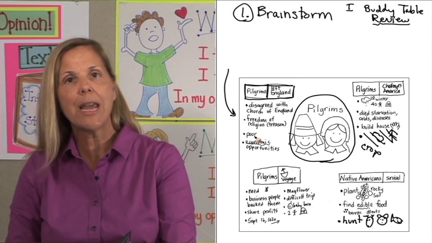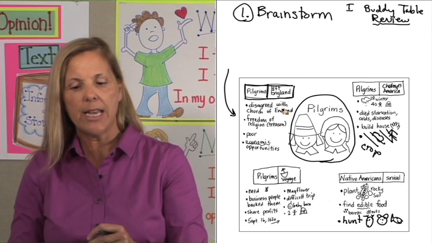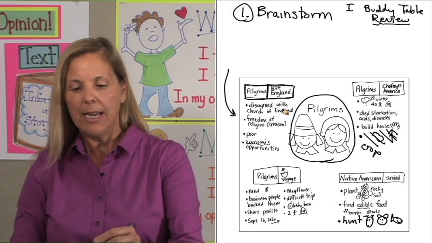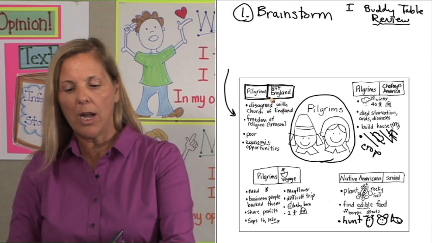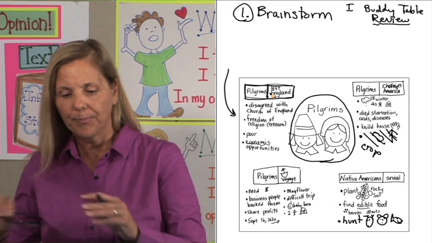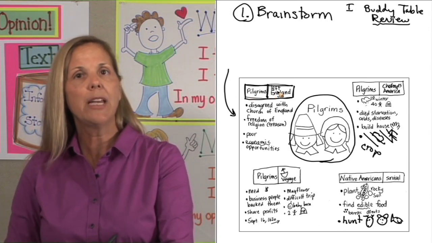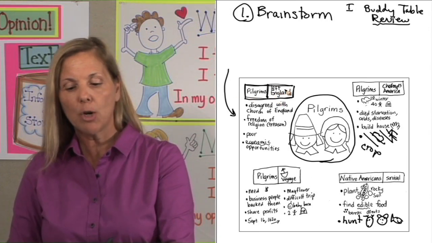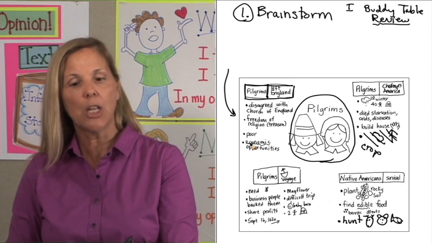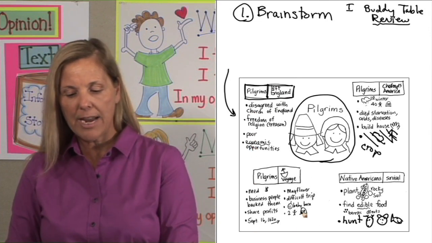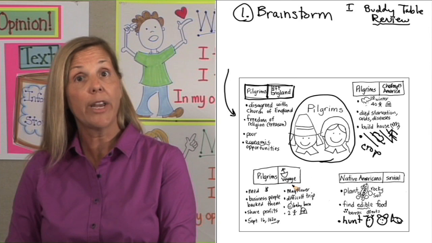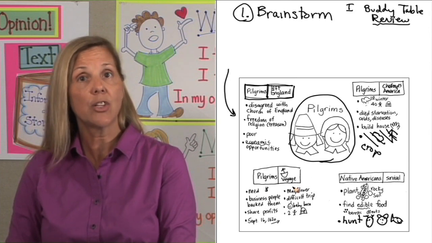What about all this information? What is this information about? How is this the same? And this is about reasons why they left England. So we have Pilgrims had many reasons to leave England. There was our big idea, and here's the reasons below. We did the same down here where we had all our information. Pilgrims voyaged across the sea to get to the Americas.